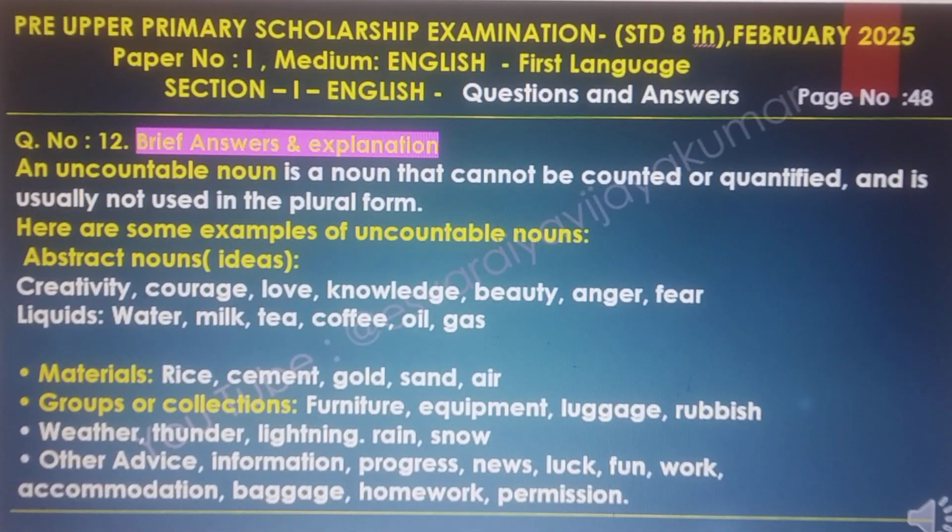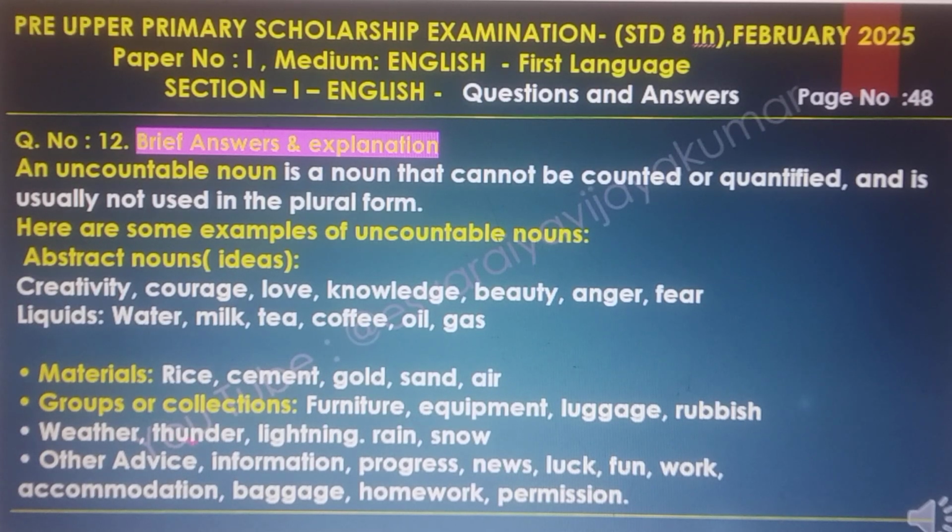An uncountable noun is a noun that cannot be counted or quantified and is usually not used in the plural form. Here are some examples of uncountable nouns. Abstract nouns, ideas: creativity, courage, love, knowledge, beauty, anger, fear. Liquids: water, milk, tea, coffee, oil and gas. Materials: rice, cement, gold, sand or air.